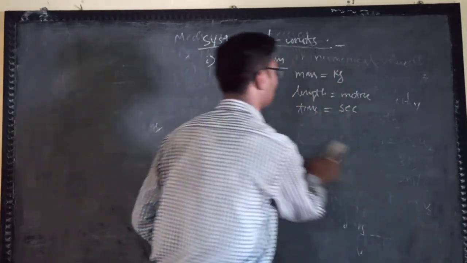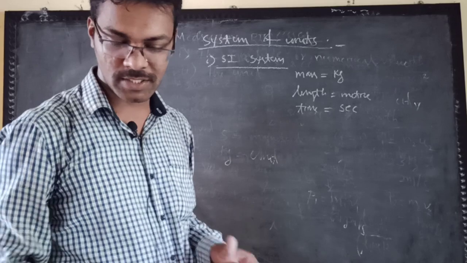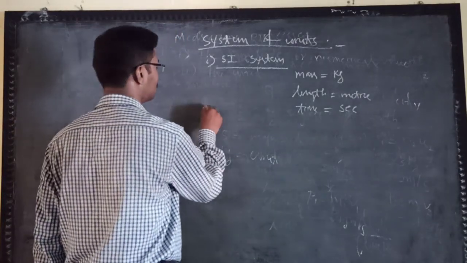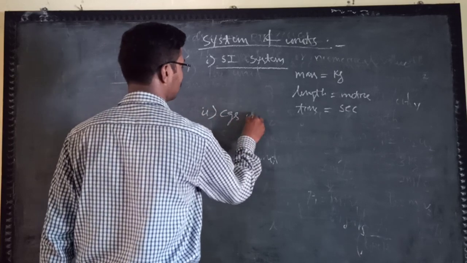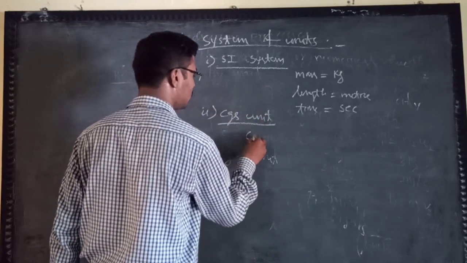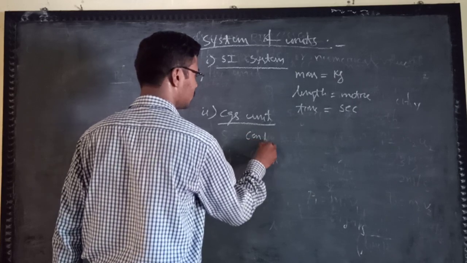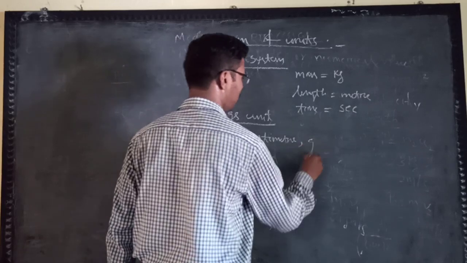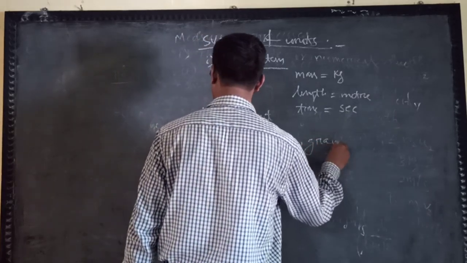Then we will move to the CGS unit. C for centimeter, G for gram and S for second.